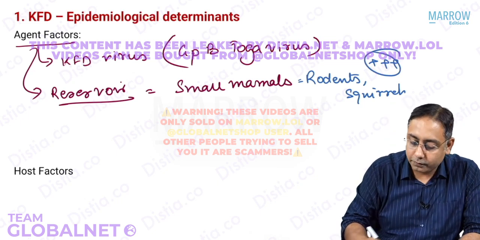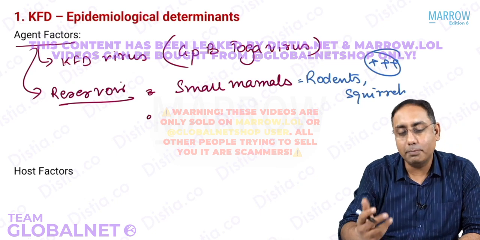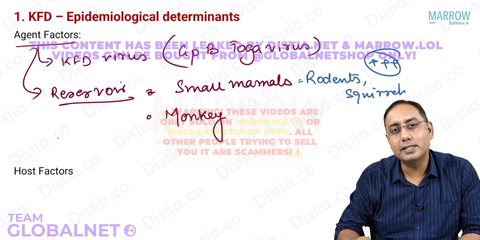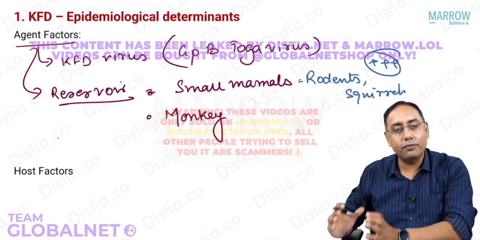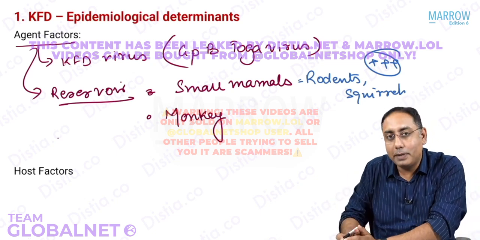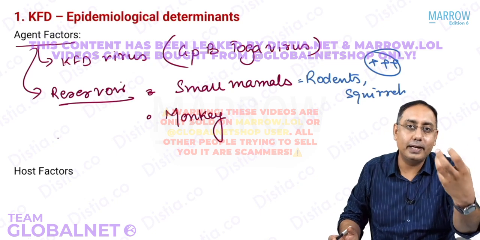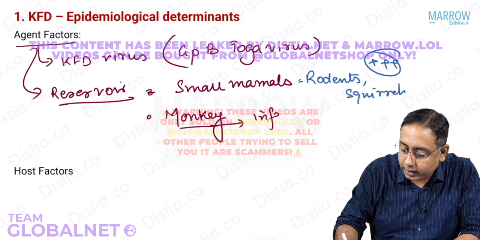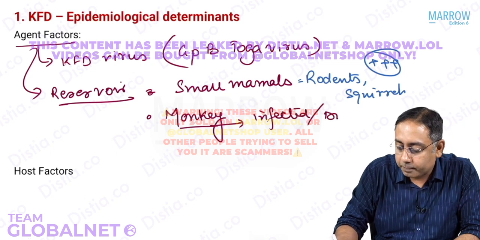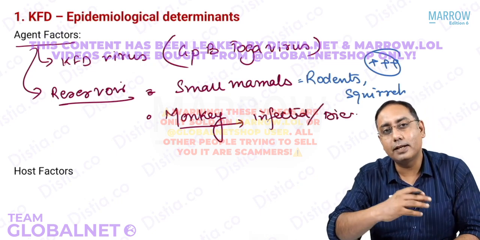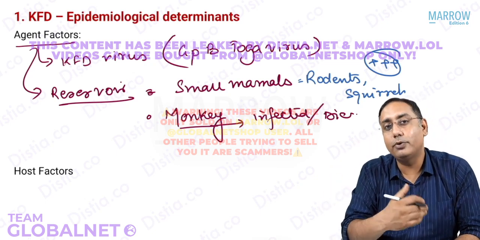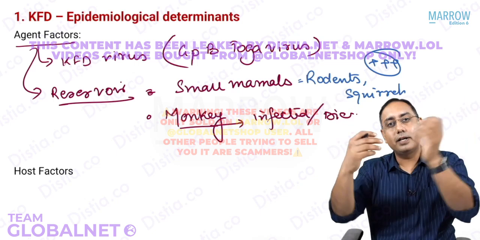But another type of reservoir, a small point, is that monkeys can also harbor infection. What happens is that this KFD virus is there in mammals. So that's the natural place. It goes from mammals and they infect many monkeys. The monkeys get infected and they die. So that is the reason we don't say that monkey is a very prominent reservoir, because monkeys are technically going to amplify the infection and then die.